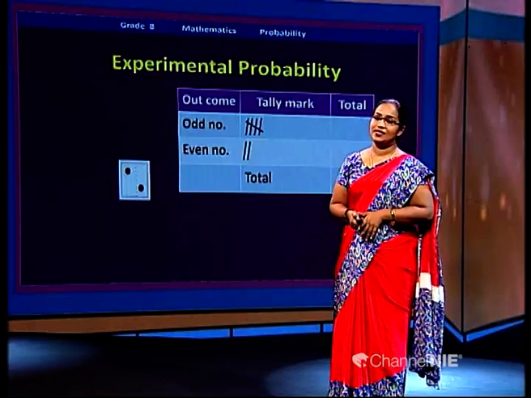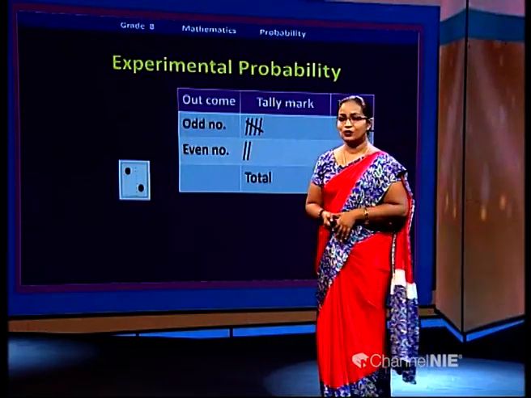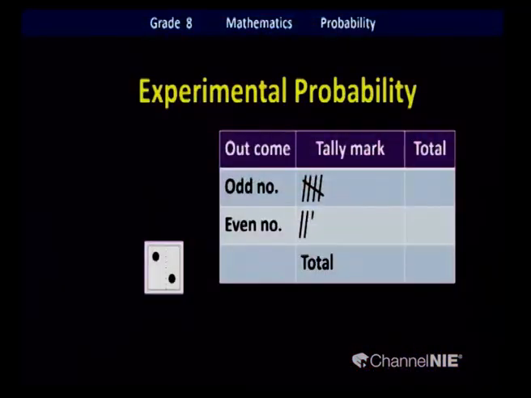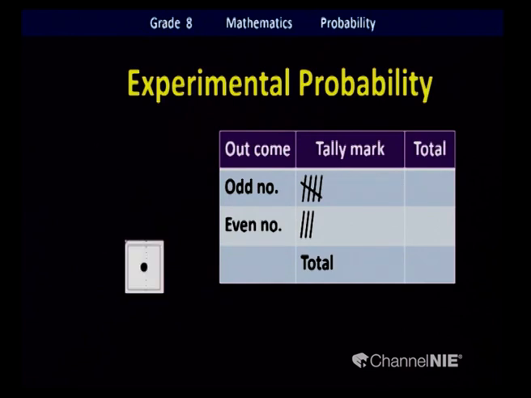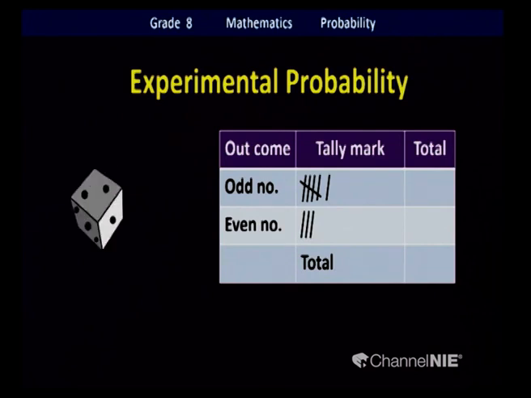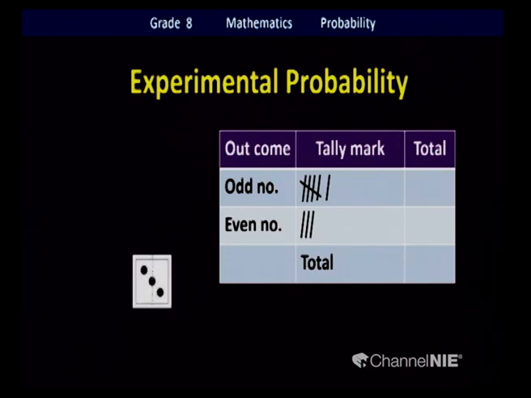Okay. Oh, this time you got number 2. So it is an even number. Mark it at even. Yes. Here we go again. Number 1. Yes, it is an odd number. The final one. It is number 3. That's also an odd number.